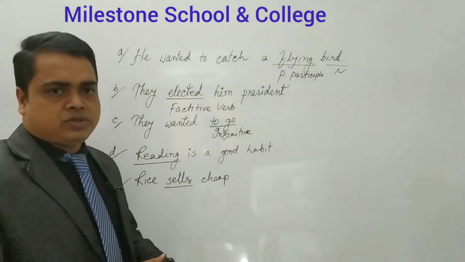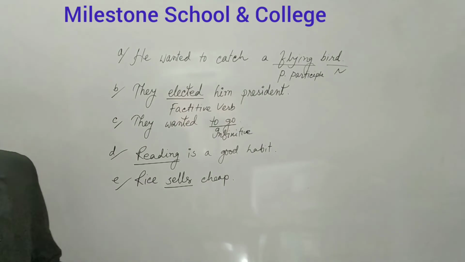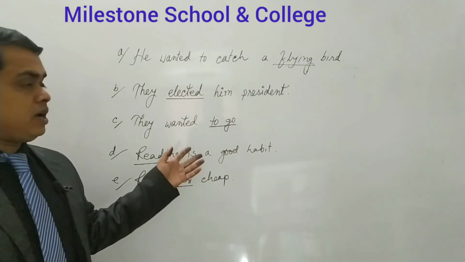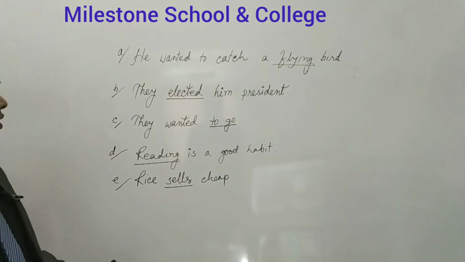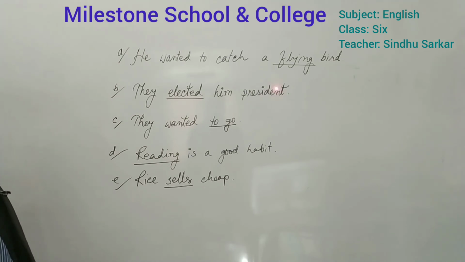Okay, dear students, in the previous session I wrote some questions. First one: he wanted to catch a flying bird. Second: they elected him president. Third: they wanted to go. Fourth: reading is a good habit.